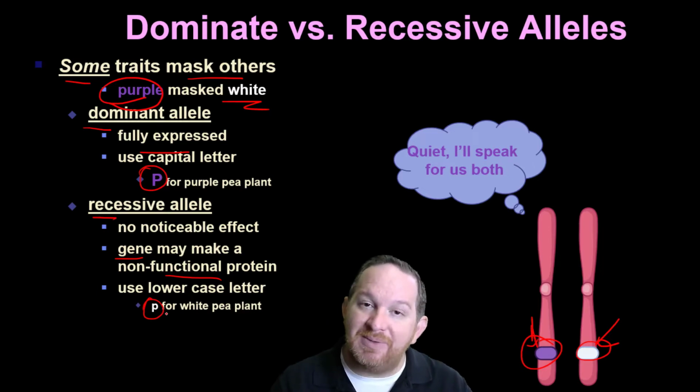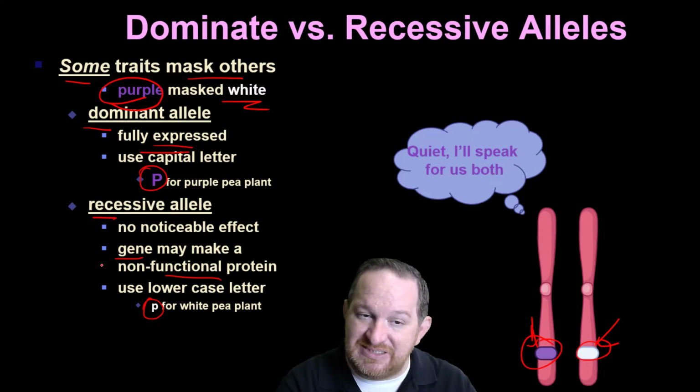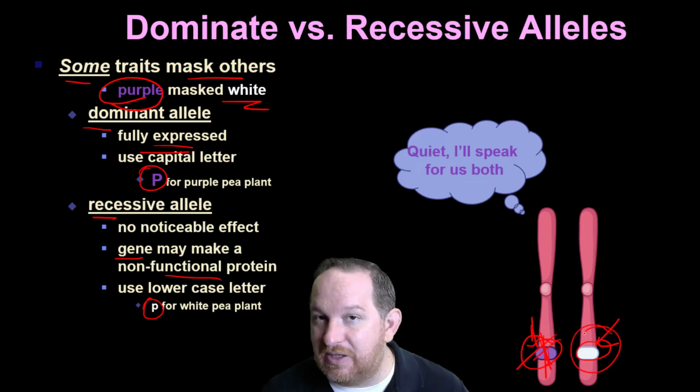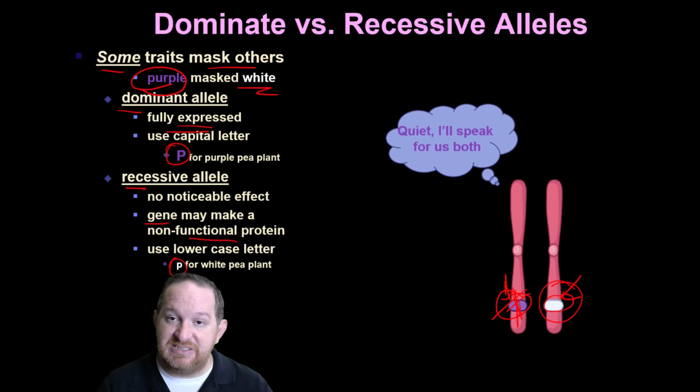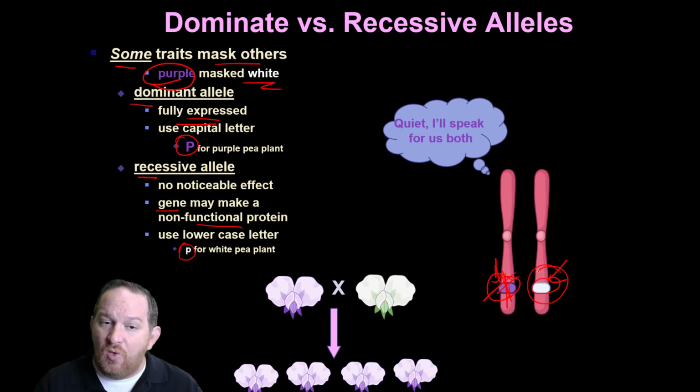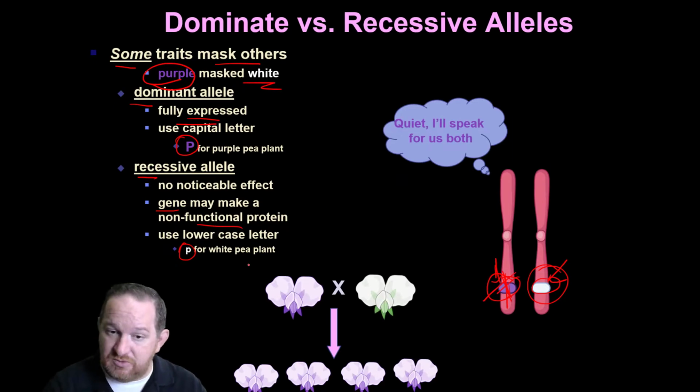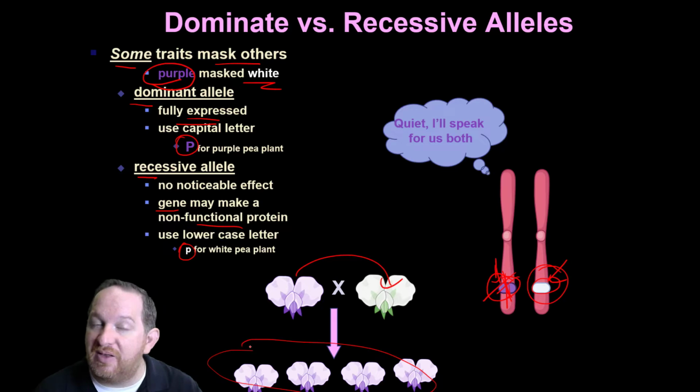Okay? So dominant versus recessive. Dominant, if it's present, is expressed. Recessive is not expressed if the dominant is present. Now, if the dominant was damaged or not there, then the white allele would have to say, okay, I'll speak up now because the other one was damaged and wasn't expressing itself. And when you do these crosses, in this case the purple versus the white, what we saw was that purple must have been dominant because it's the only one that's expressed in that first generation.